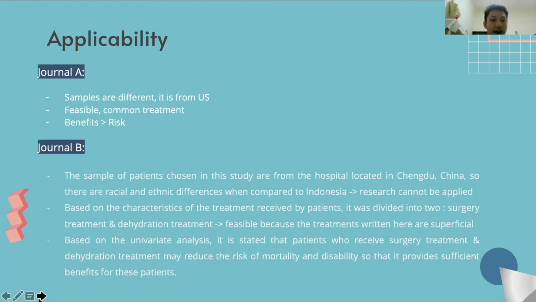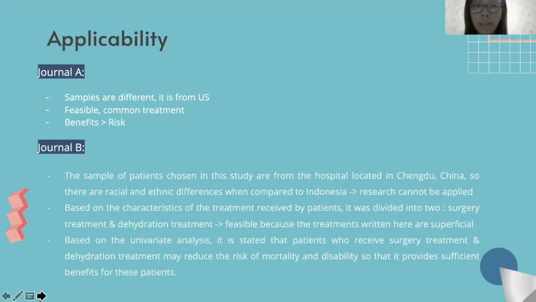And then, is the treatment feasible? In our opinion, the treatment is feasible and already commonly used, so it is most likely able to be used in Indonesia. The potential benefits of the treatment outweigh the potential harms for the patients. So there are more benefits than risks. This can be found in the study, which stated that the risks are too small to be detected, so it can be concluded that the negative effects are almost zero.